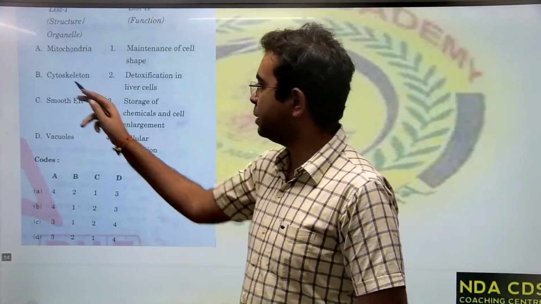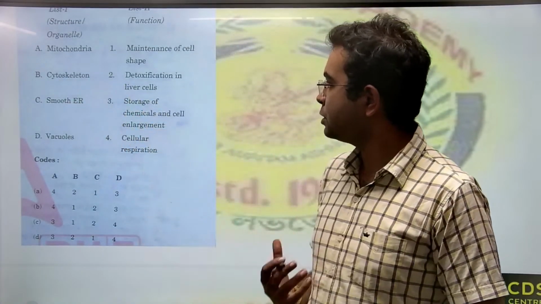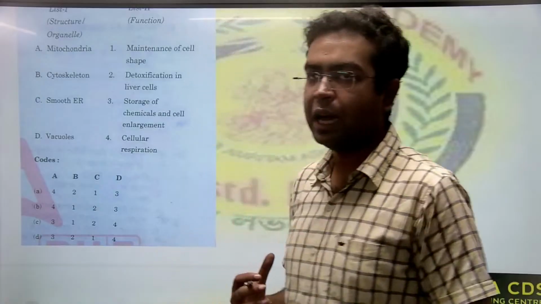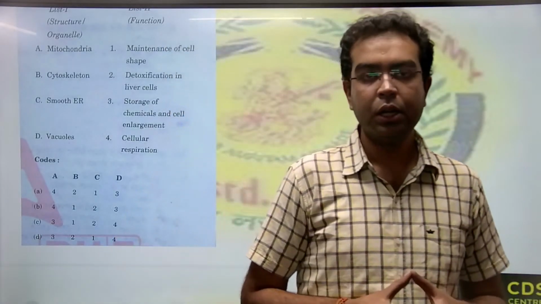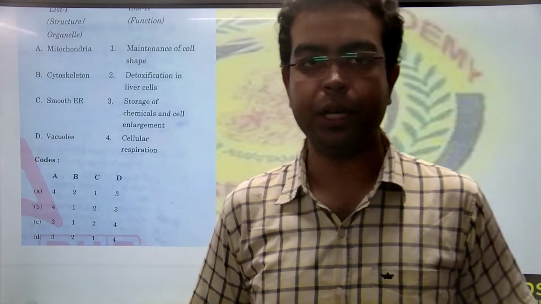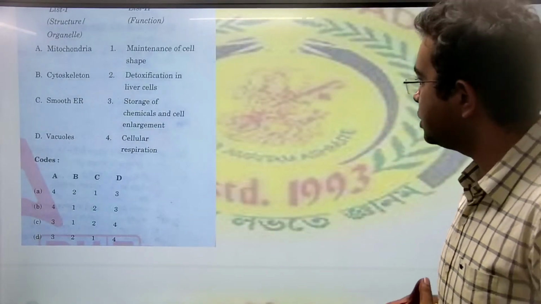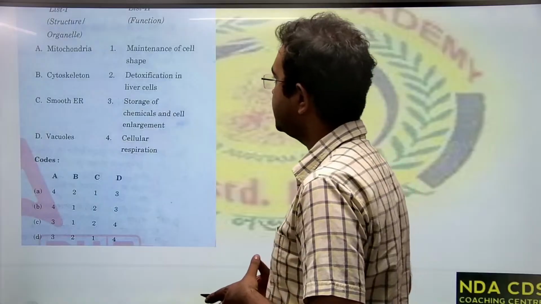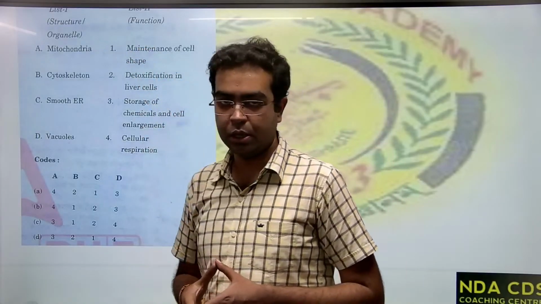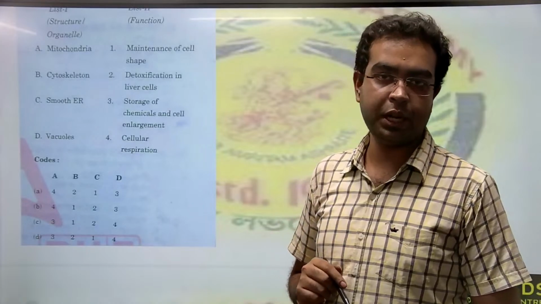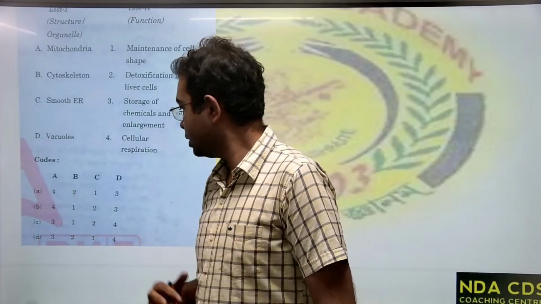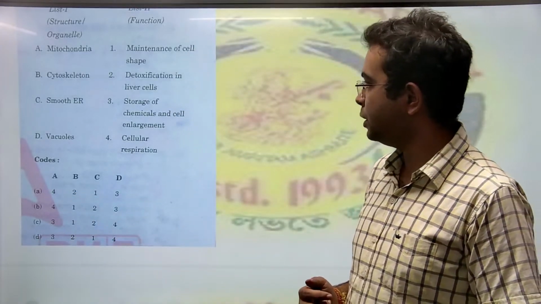Now statement B is cytoskeleton. What is the function of a cytoskeleton? What is the function of a skeleton? The skeleton that we have as humans as a whole gives a shape to our body. It gives a frame to our body. Now, cytoskeleton helps in maintaining the shape of the cell. So B is what? A is 4, B is 1. There is only one option that fits, it is option B. So C becomes statement 2.